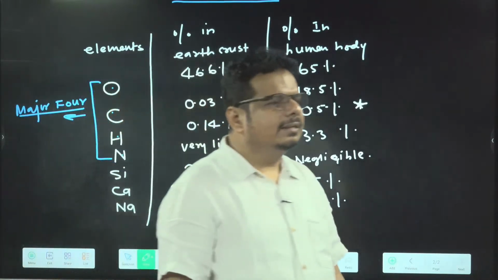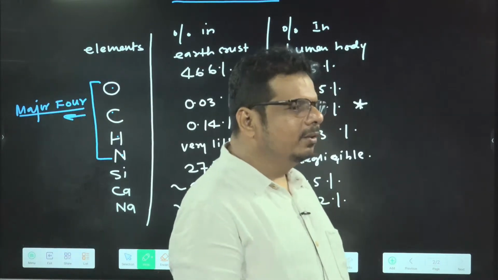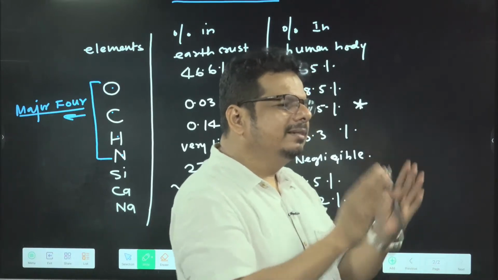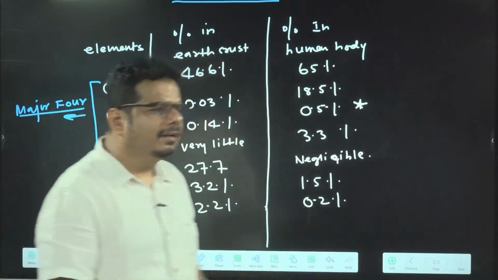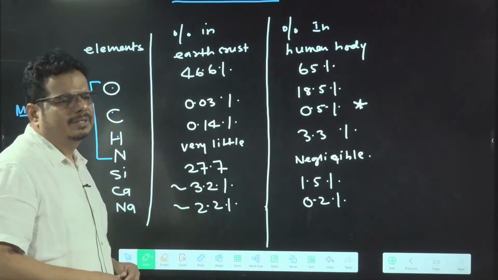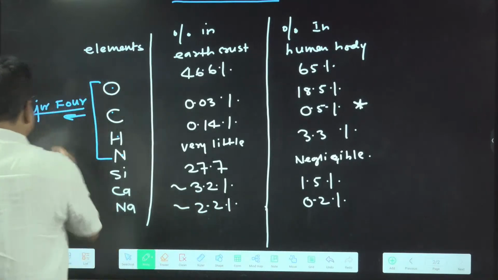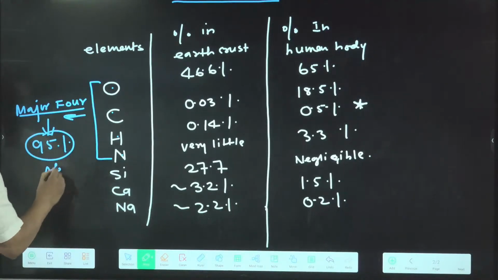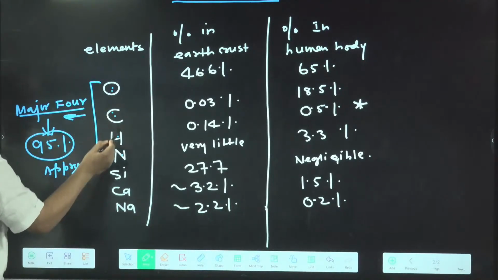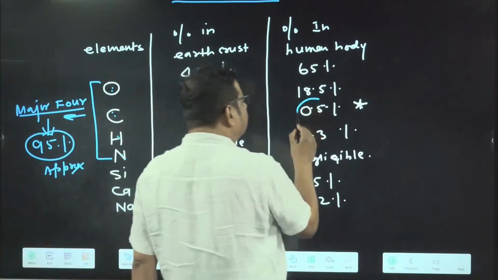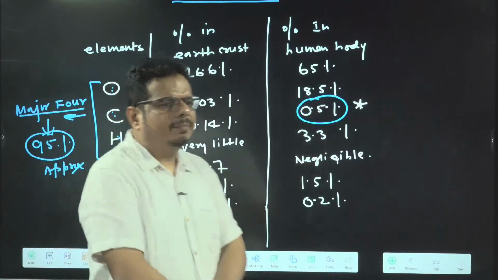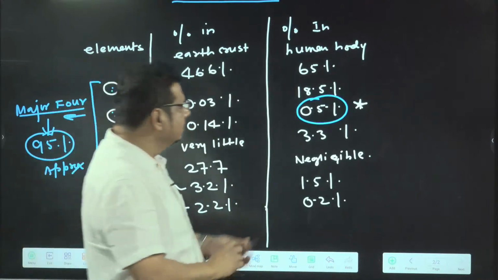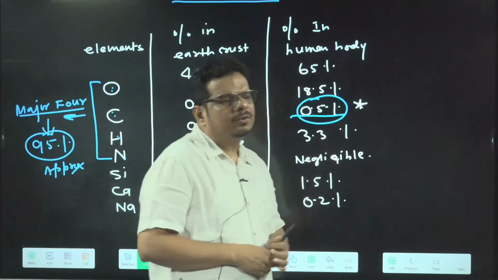And any other book other than NCERT wrote hydrogen is more than nitrogen. If you go for any other books other than NCERT, and textbooks based on NCERT, they write hydrogen is 8 to 10%. Because these major 4, anywhere you can Google it, are approximately 95%. If we keep hydrogen at 0.5%, it is not coming to 95%; it is coming to something like 86%. So what is the glitch? Data glitch in the case of hydrogen in the NCERT.